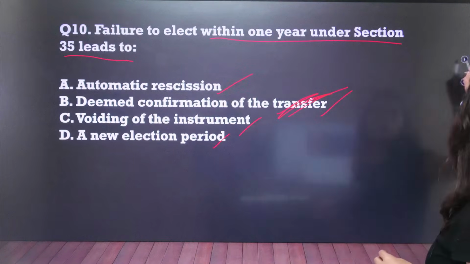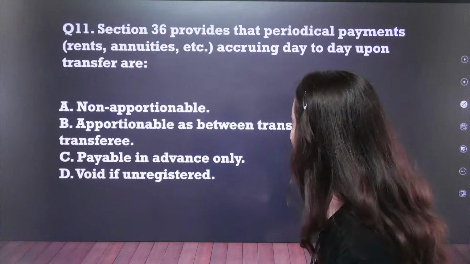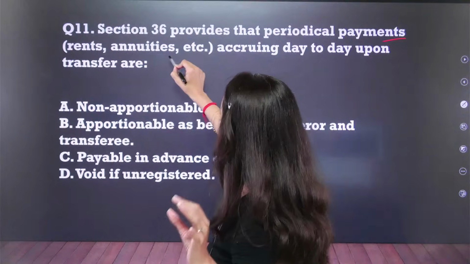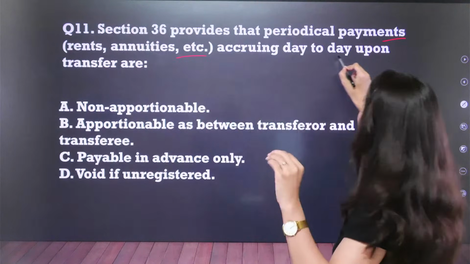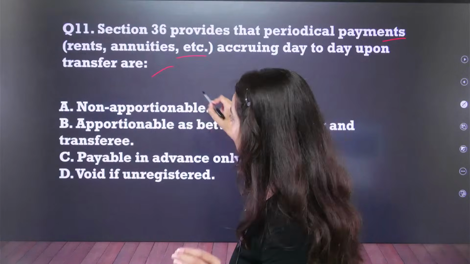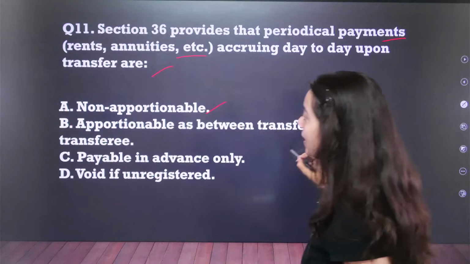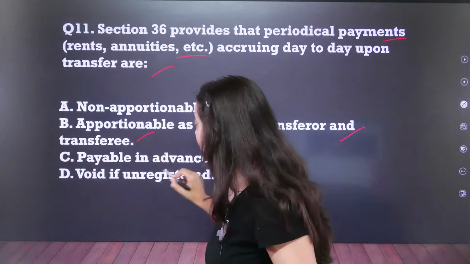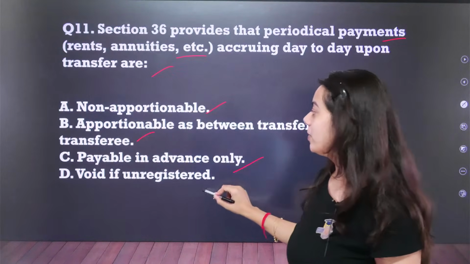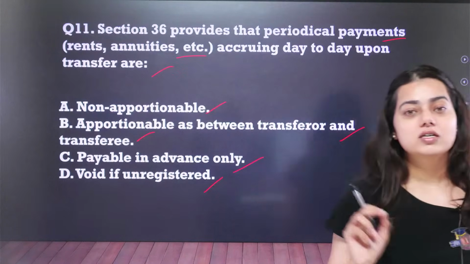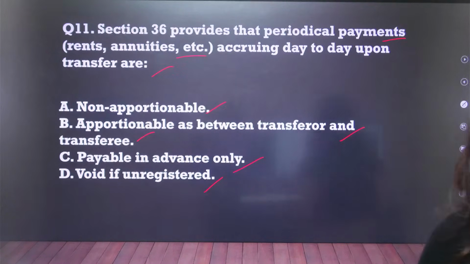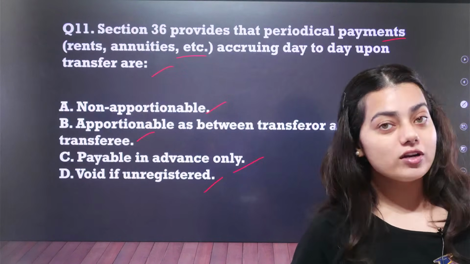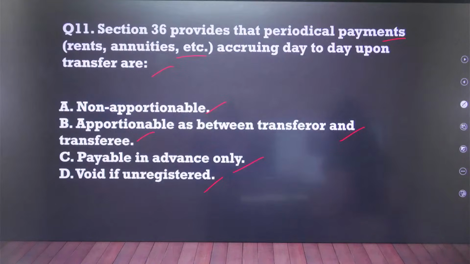Okay, let us move on to question number 11. Section 36 provides that periodical payments, rents, annuities, etc. accruing day to day upon transfer are A, non-apportionable, B, apportionable as between transferor and transferee, option number C, payable in advance only, option number D, void if unregistered. Answer question number 11. Ritika Bhargav, you have joined a bit late, but I want you to answer the questions now continuously. Question number 11.